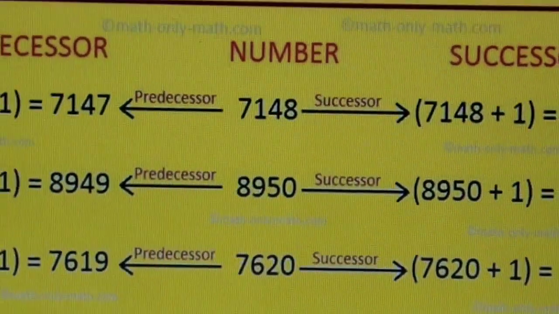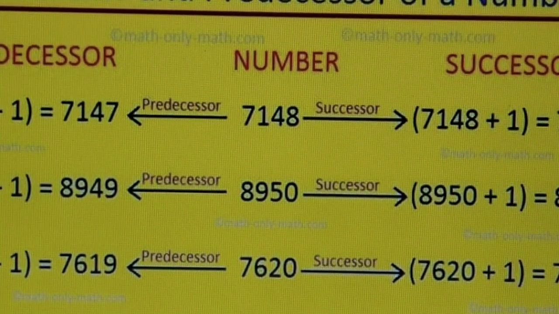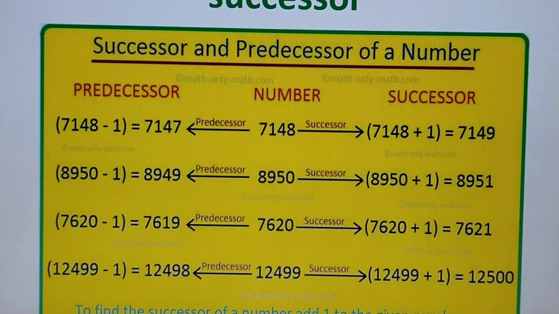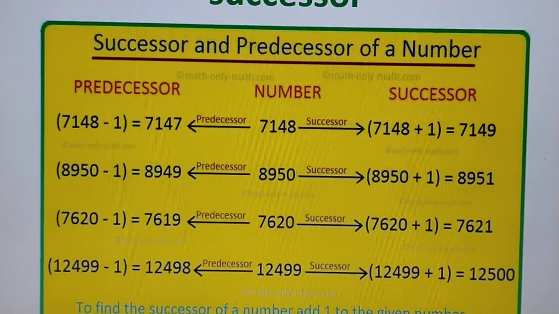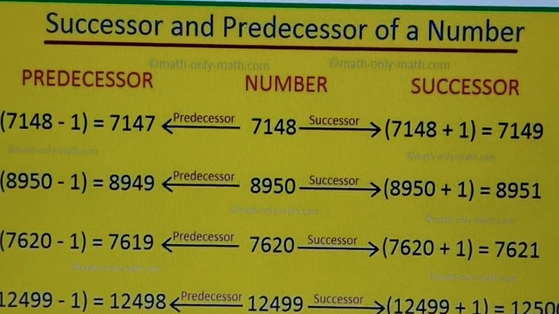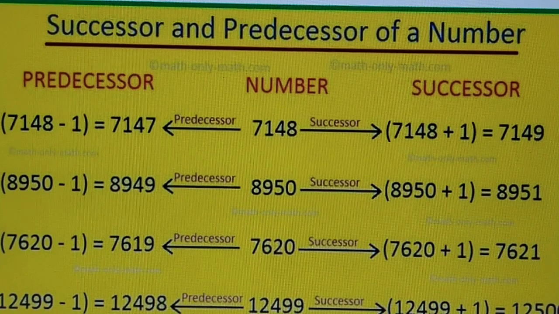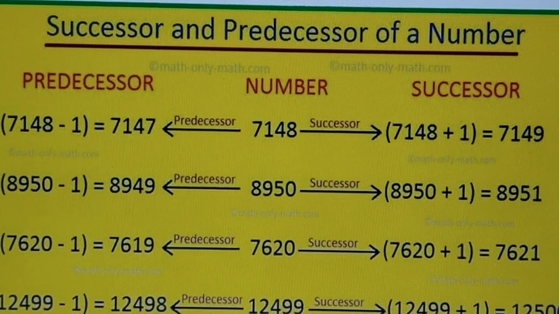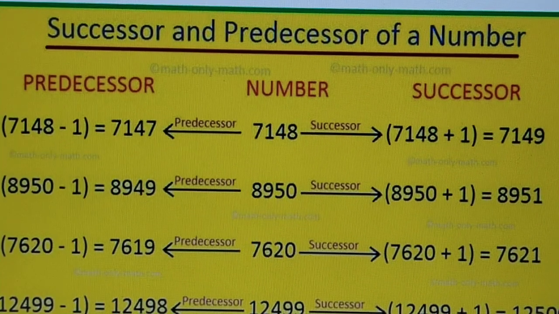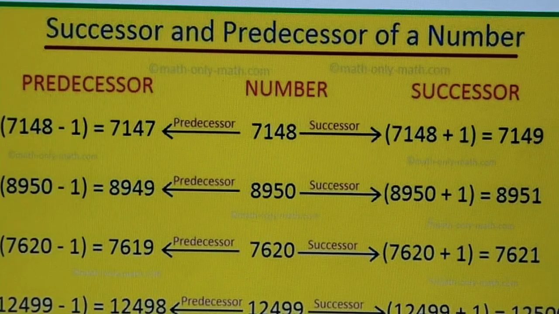Now what is the predecessor of this number? You have to minus 1, then the predecessor of this number is 7147, and to find successor you have to add 1, that is 7149. So predecessor coming before, successor coming after.